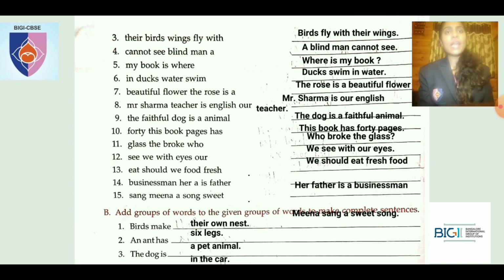Okay. Ninth one, the faithful dog is a animal. So how do you write? The dog is a faithful animal. The dog is a faithful animal. T will be in capital.